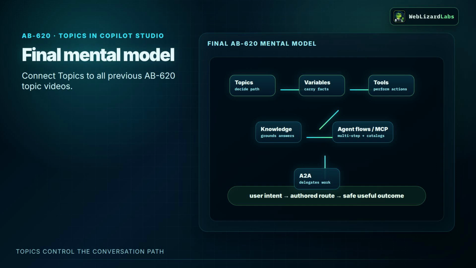Here is the final mental model. Topics decide the path. Variables carry the facts. Tools perform actions. Knowledge grounds answers. Agent flows handle multi-step processes. MCP exposes tool catalogs. A2A delegates work to another agent. If you remember only one thing, remember this. A topic is not just a trigger phrase. A topic is the authored route from user intent to a safe, useful outcome.